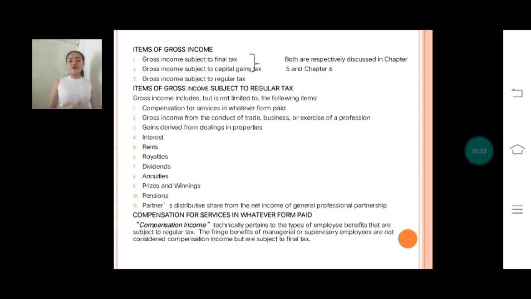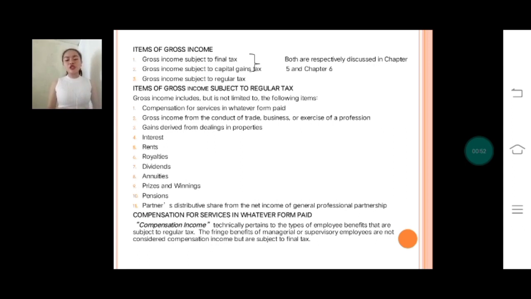Compensation for services in whatever form paid, gross income from the conduct of trade, business, or exercise of a profession, gains derived from dealings in properties, interest, rents, royalties, dividends, annuities, prizes and winnings, pensions, and partners' distributive shares from the net income of a general professional partnership.